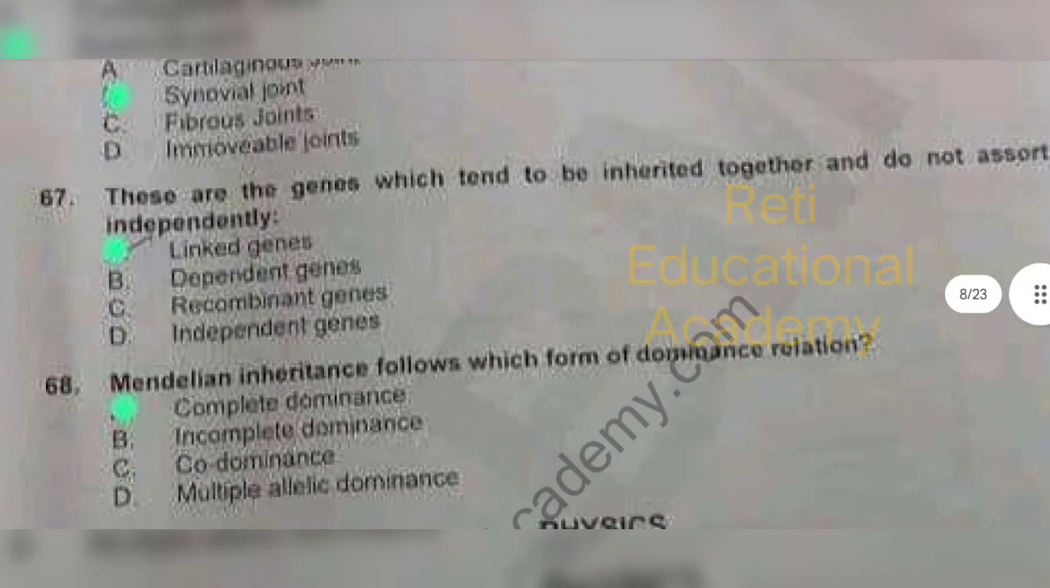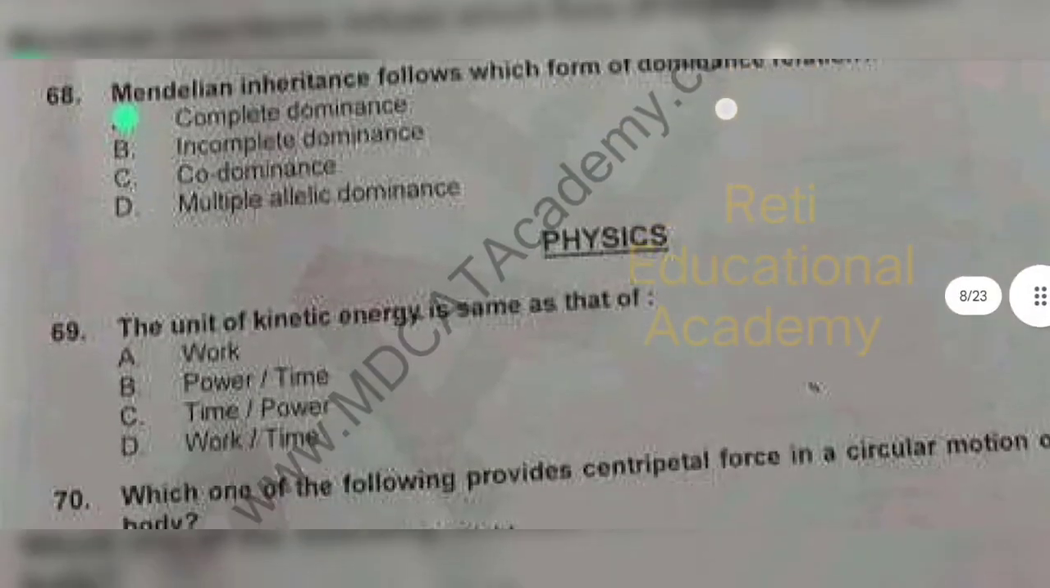Question number 67. These are the genes which tend to be inherited together and don't assort independently, and the correct answer is linked genes. Question number 68. Mendelian inheritance follows which form of dominance relations, and the correct answer is complete dominance. I am going to share about physics portion.